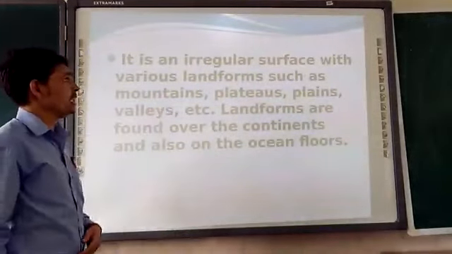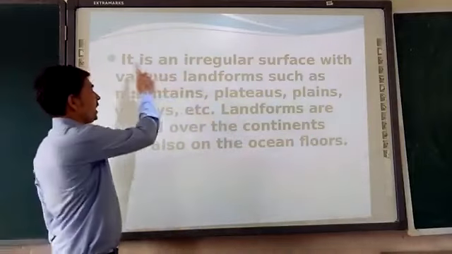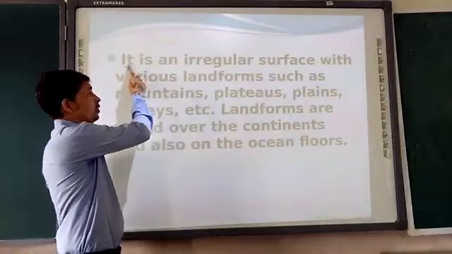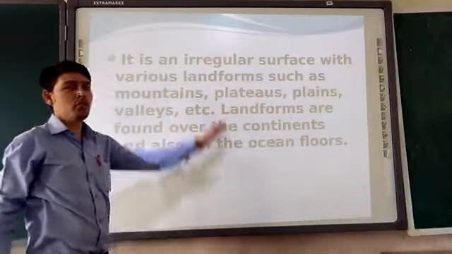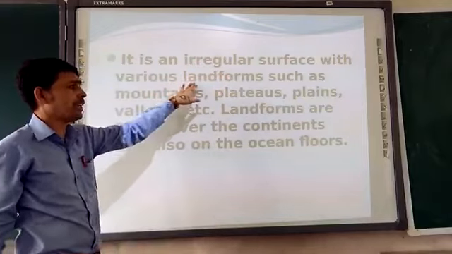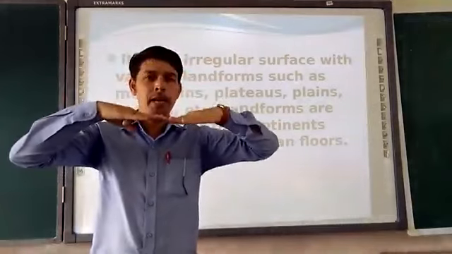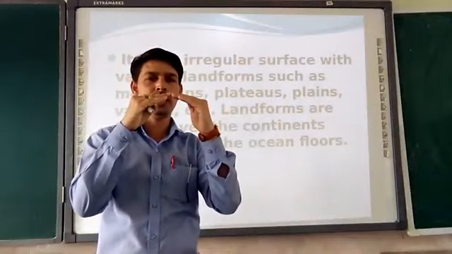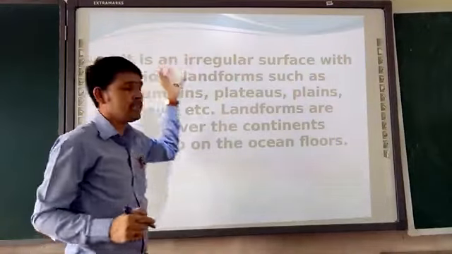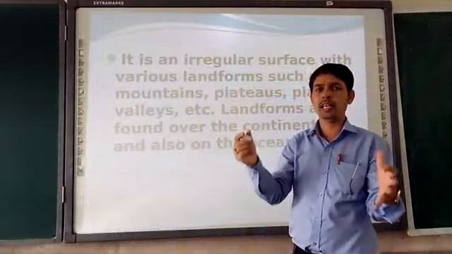It has an irregular surface with various landforms. So why is the lithosphere irregular? Because the surface has various landforms. It means mountains are there, plains are there, plateaus are there. We describe it as irregular because these landforms are not the same.